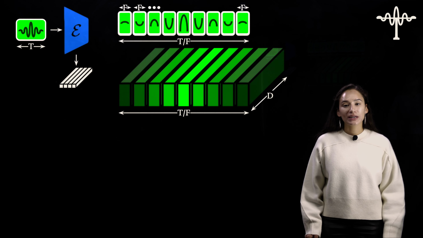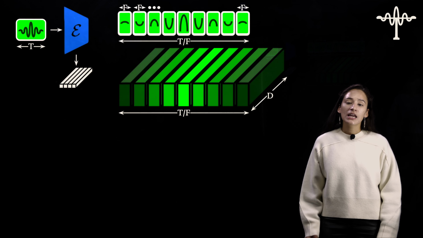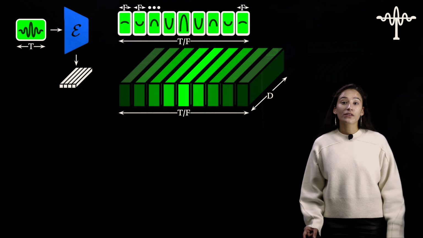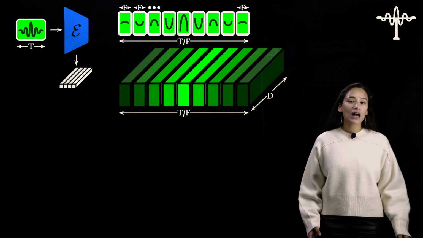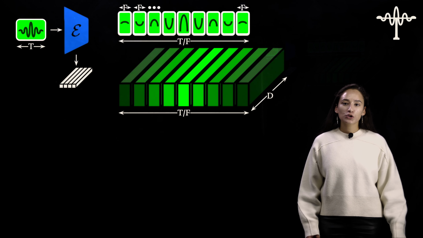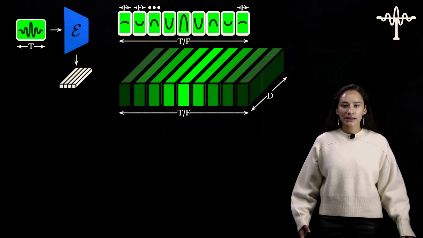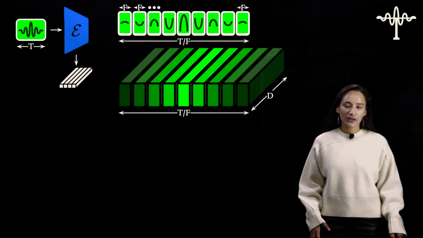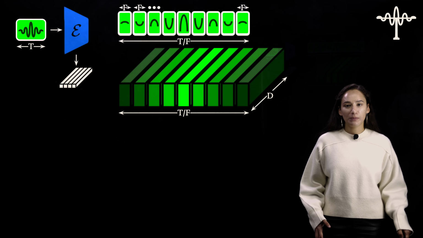What the encoder is doing is taking the input time series and breaking it into chunks, each of compression factor length f. This is a hyperparameter that you get to set. Then it is learning a d-dimensional representation, and I can have as many d-dimensional vectors as I want. Because I can have as many d-dimensional vectors as I want, this is in a continuous space.